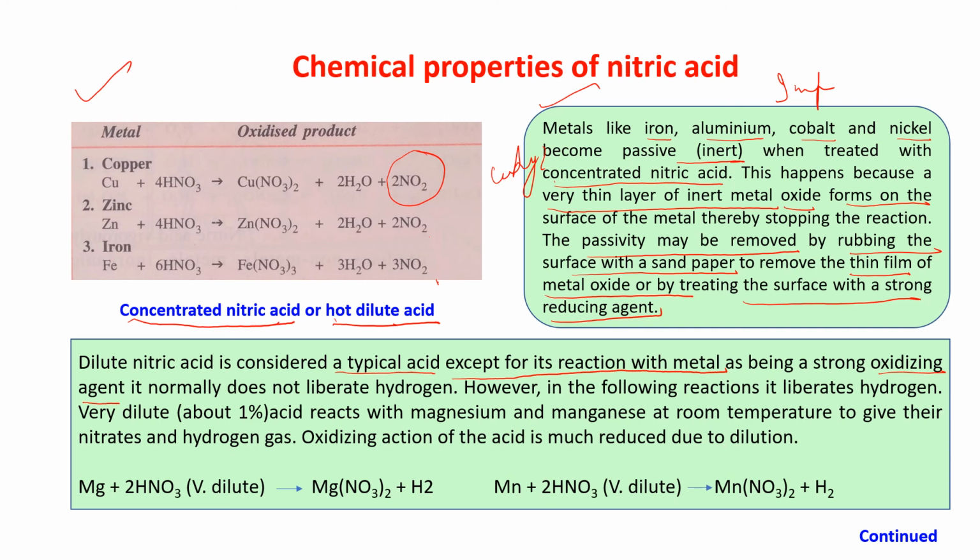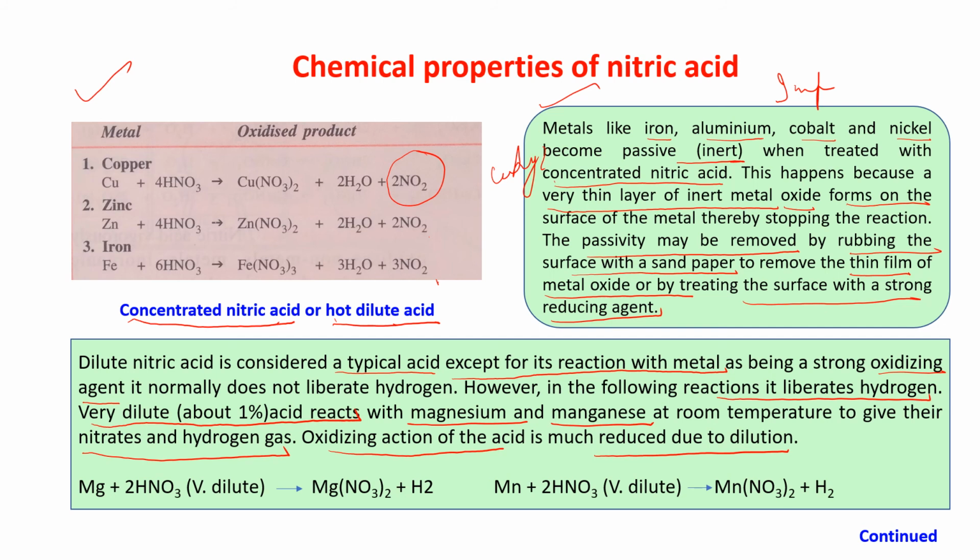However, in the following reactions, it liberates hydrogen: a very dilute, about 1% acid, when it reacts with magnesium or manganese at room temperature to give their nitrates and hydrogen gas. The oxidizing action of the acid is much reduced due to dilution. If it is concentrated or normally diluted, then it will act as an oxidizing agent. So hydrogen will not be produced.